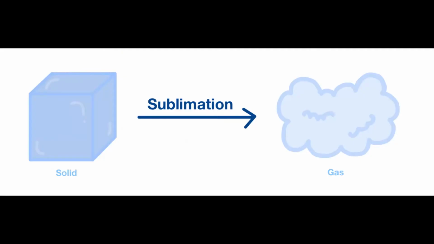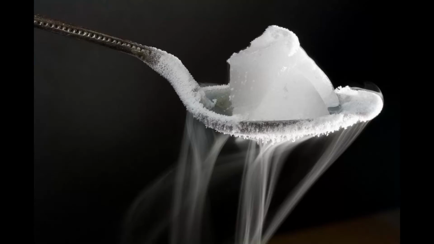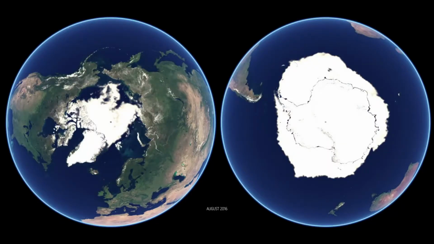Then there is sublimation. Sublimation is the transformation of snow or ice into water vapor without becoming water. Dry winds and low humidity are the most common causes. On mountaintops, where the air pressure is very low, sublimation can be seen. Because less energy is used in the process of sublimating the snow into water vapor, the low air pressure aids the process. The phase where fog bellows from dry ice is another example of sublimation. The ice sheets that cover the Earth's poles are the principal source of sublimation on the planet.